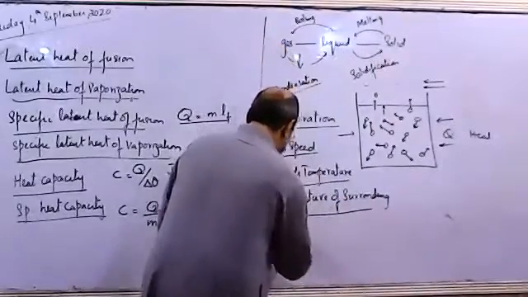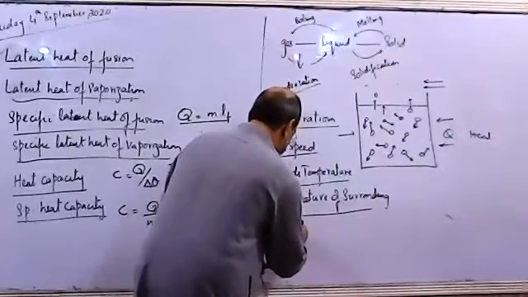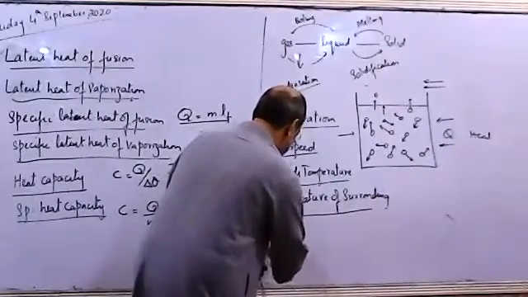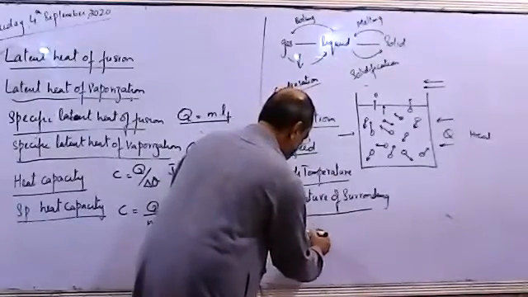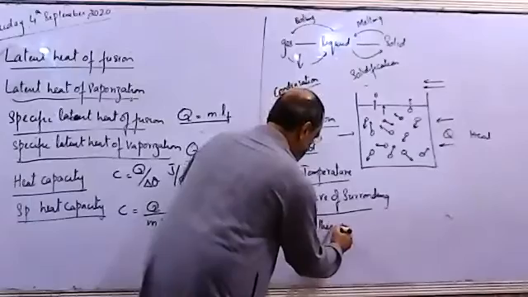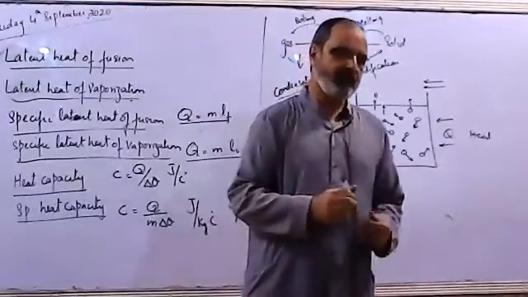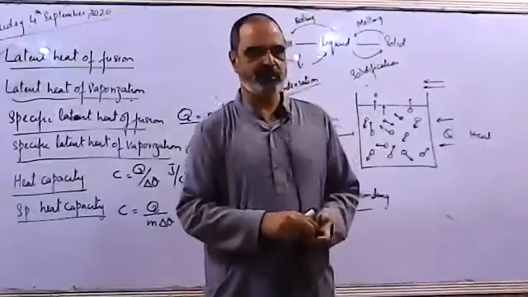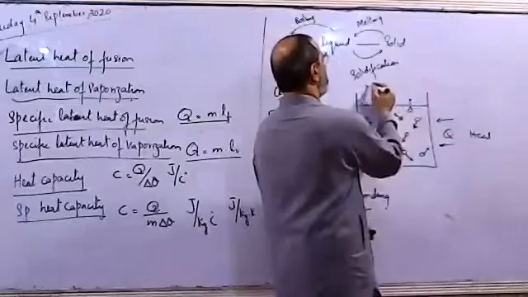Moisture in the air, or dryness, or wet weather. If the air in the surrounding is wet, it means the air is already carrying a lot of water.